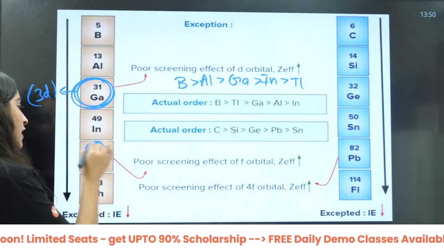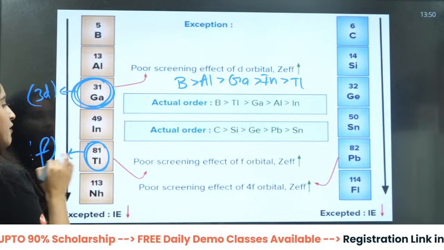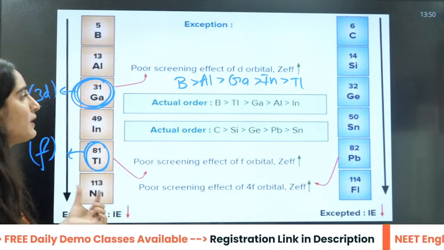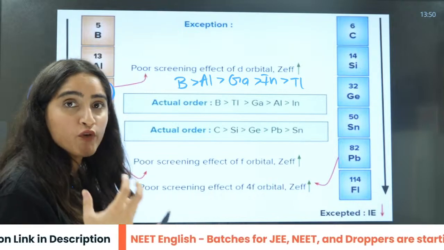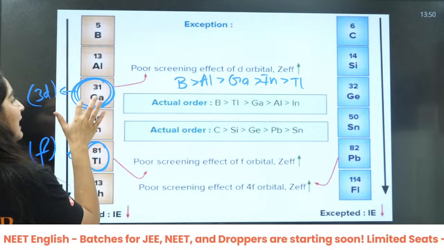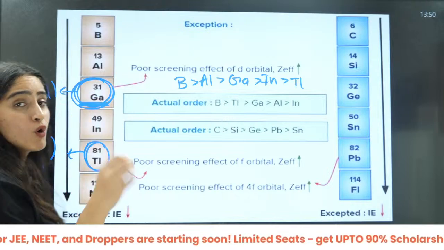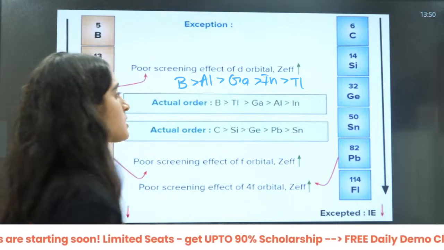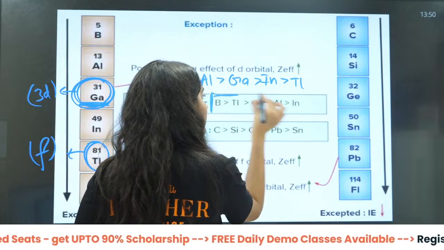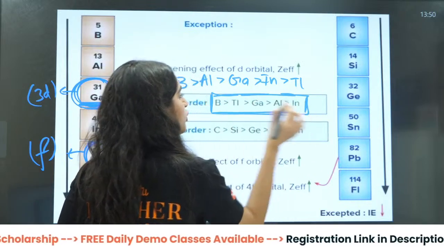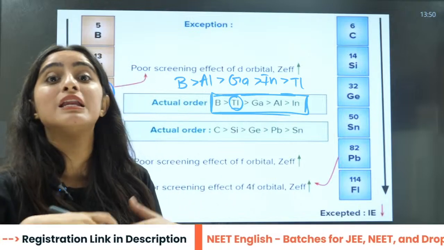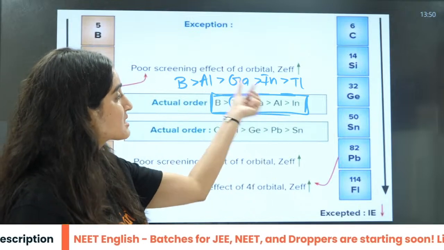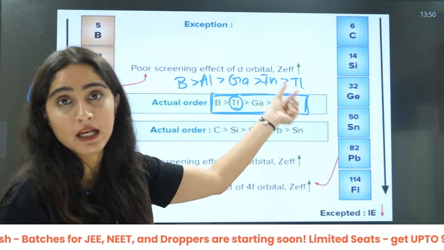And here you have f electrons. What happened here? Because of the lanthanoid contraction, and gallium because of the poor shielding effect of 3d electrons, this is the actual order. The effect of lanthanoid contraction is so large that it even exceeds gallium and aluminium.